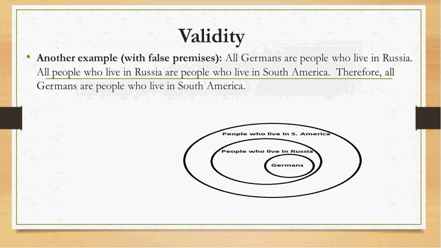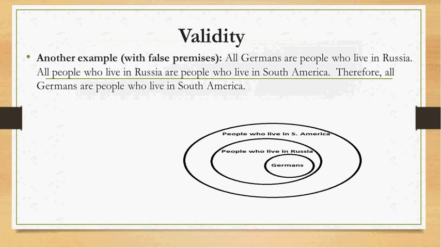Okay, now remember the definition of validity. An argument is valid if the premises are true, then the conclusion must be true. Well, if we imagine these premises to be true, we see that the conclusion does have to follow. Look at the category of Germans here in this diagram. They have to be inside the category of the people who live in Russia. That's basically what the first premise says, by the way. And then that in turn has to be inside the people who live in South America. But notice that the conclusion, all Germans are people who live in South America, also follows because we see that Germans are inside the larger category of people who live in South America.